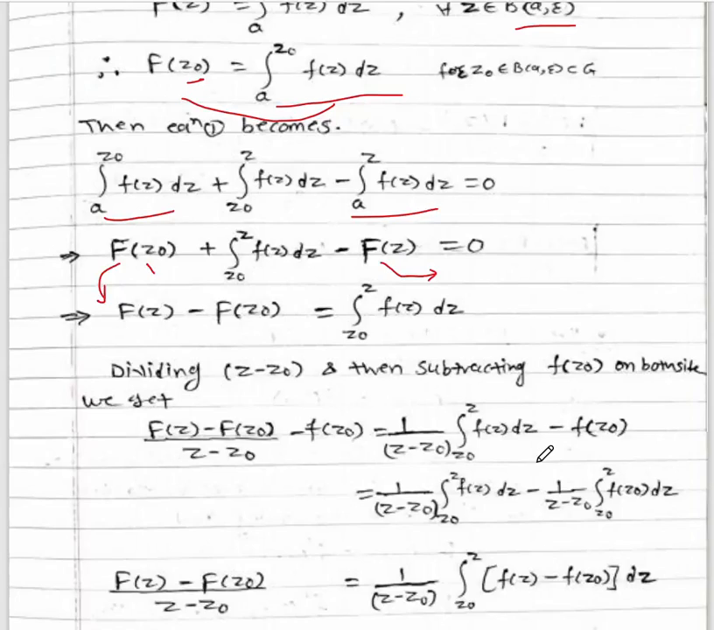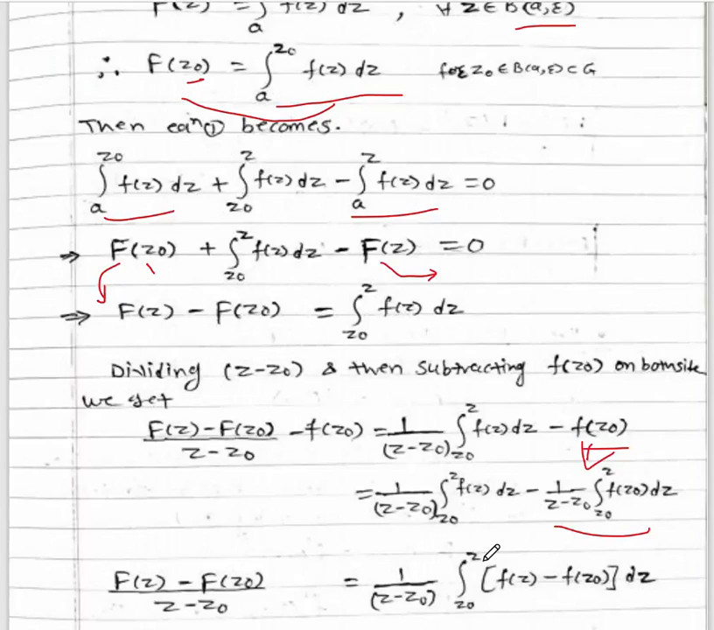Minus f(z0), subtracting this term on the RHS side, f(z0). So this can be written as 1 upon z minus z0, the integral from z0 to z of f(z) dz. So this integral can be written as 1 upon z minus z0, the integral from z0 to z of f(z0) dz. So we can write this integral in this form. If you solve this integral, you will get this term, or we can say that this term can be written in the integral form.